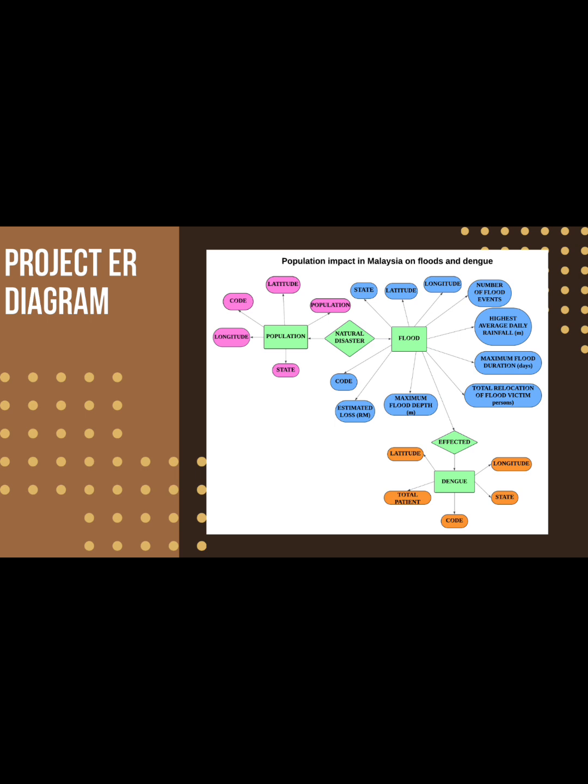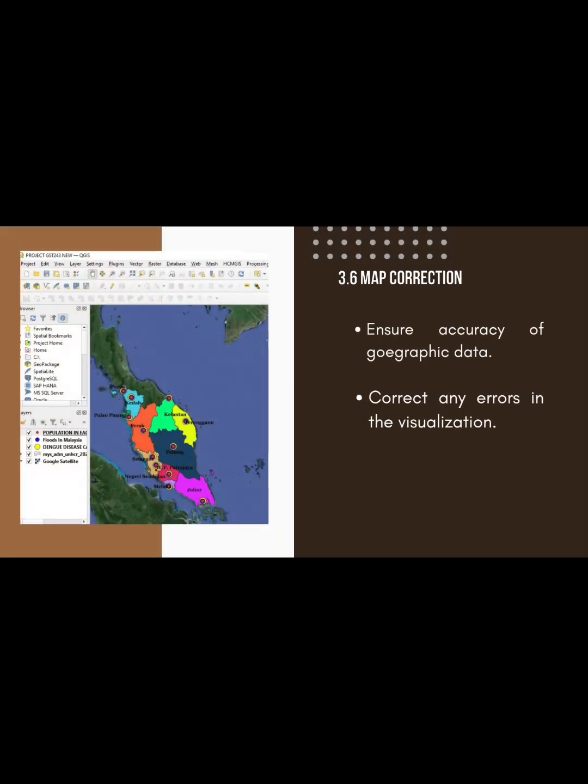Then, for dengue, we have latitude, longitude, total patients, code, and state. We need to use all the tables to create relationships between the tables.